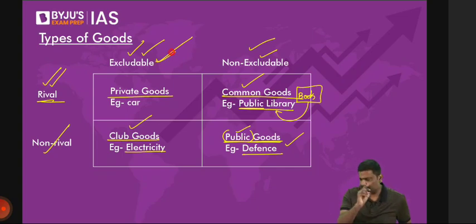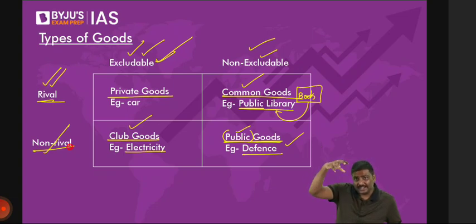So is it excludable? Yes. But have a look at non-rival. What does non-rivality mean here? If your house is getting an electricity connection, that doesn't mean that others will not be allowed to consume electricity. Is the logic okay here? Or else I'll give you one more example.